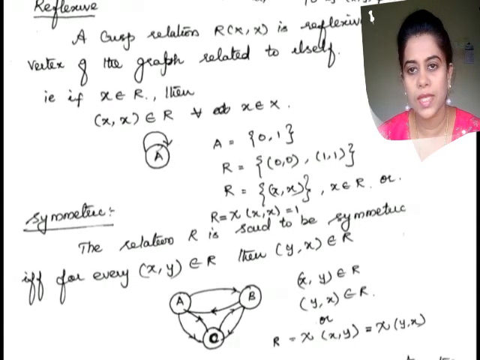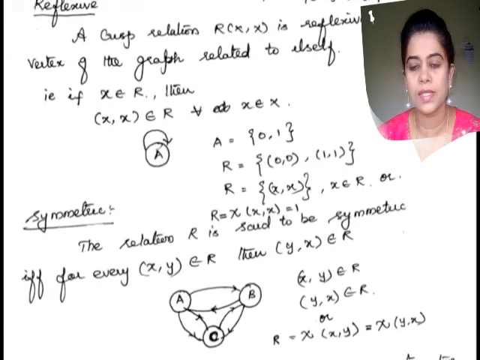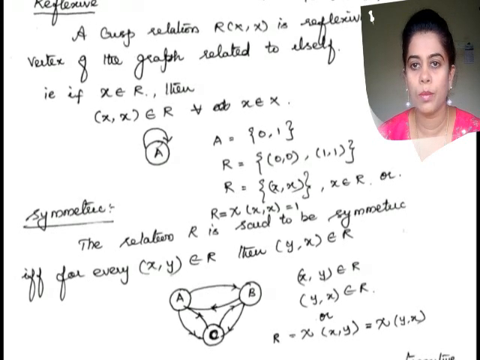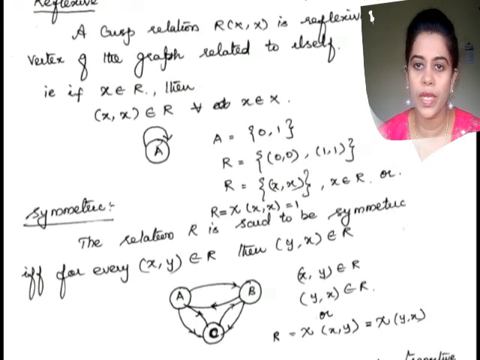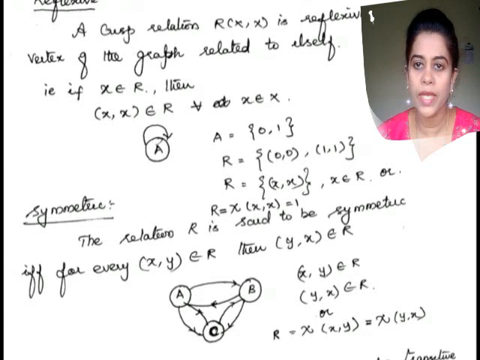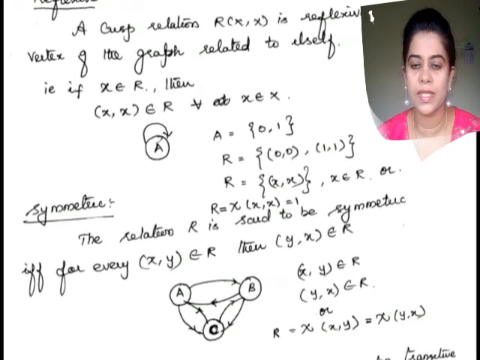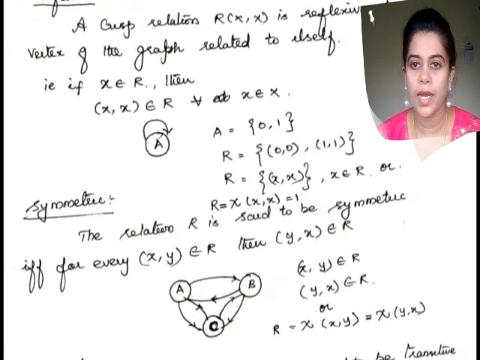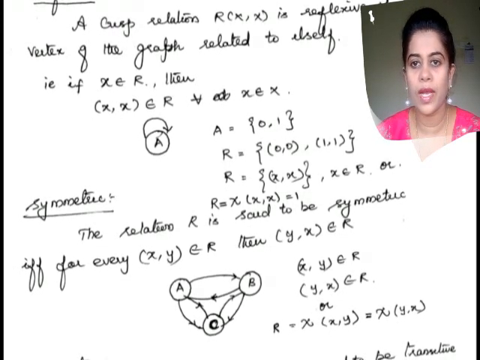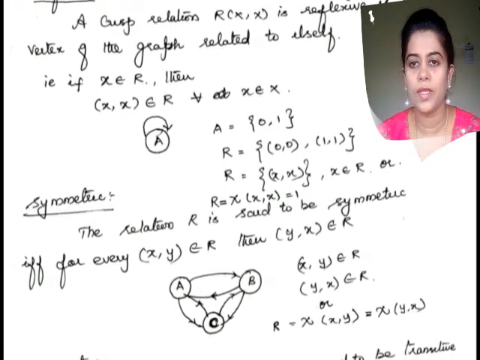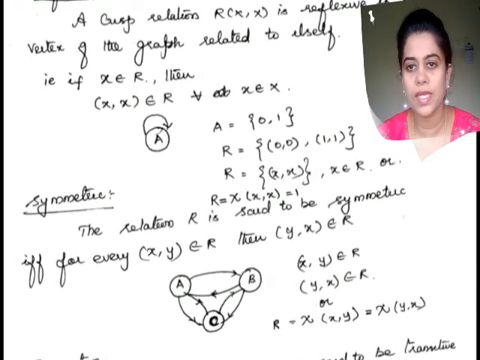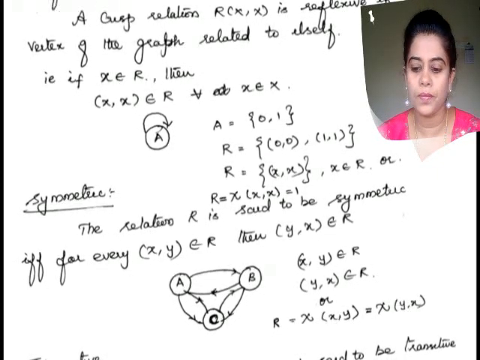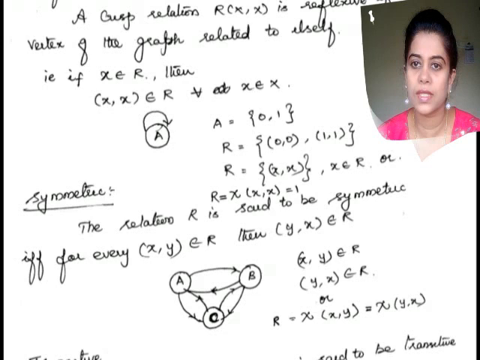Therefore, chi of (x, x) is equal to 1, because there is a relation between the member and itself. I hope it is very clear.